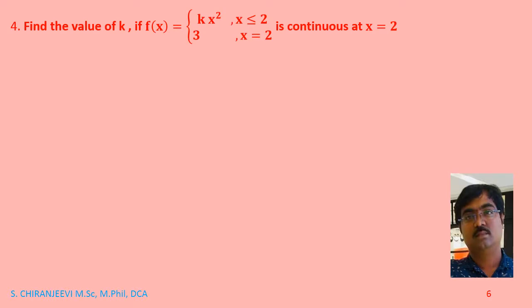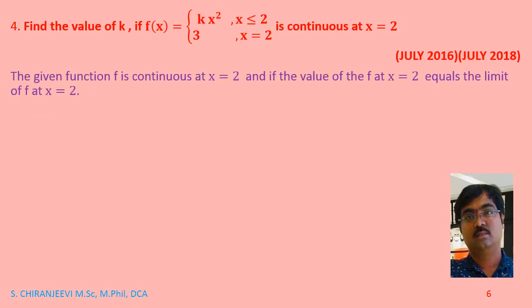Now the next problem: find the value of k if f of x equals kx square for x less than or equal to 2, and 3 for x equal to 2, is continuous at x equal to 2, which was asked in the years July 2016 and July 2018. The given function is continuous.